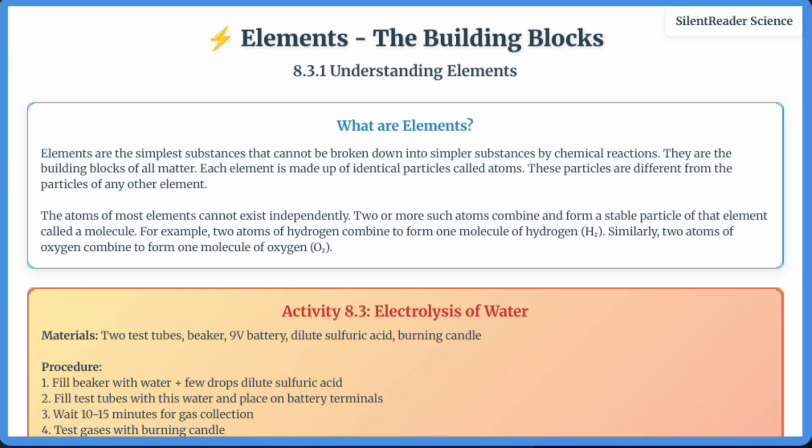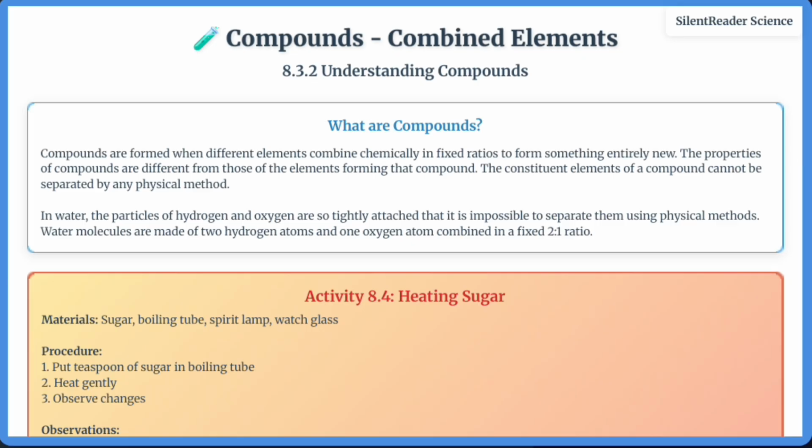Now let's understand compounds. Compounds are formed when different elements combine chemically in fixed ratios. The properties of compounds are completely different from their constituent elements. For example, water is a compound of hydrogen and oxygen, but it has none of the properties of either gas. In Activity 8.4, we heat sugar and observe that it decomposes into carbon and water, showing that sugar is a compound of carbon, hydrogen, and oxygen.